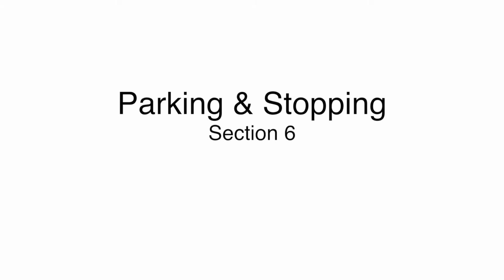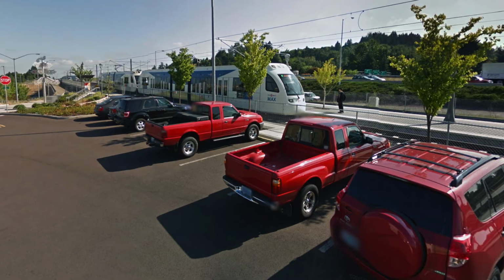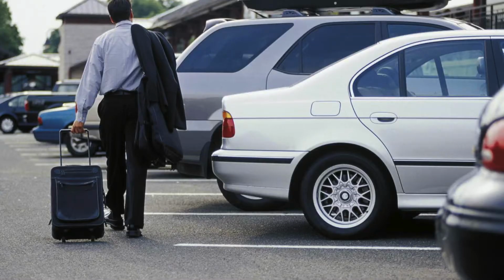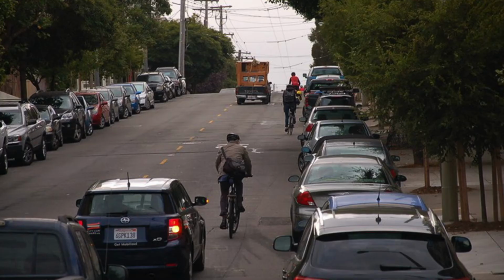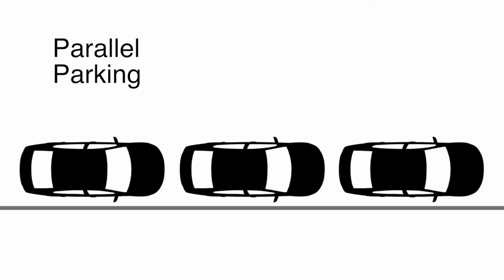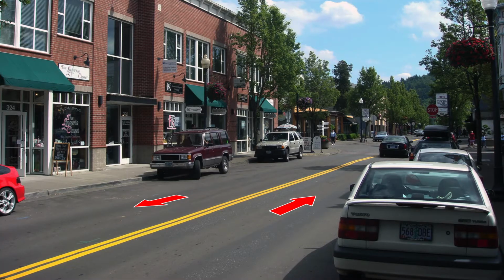Section 6. Parking and stopping. There are different types of parking. When leaving a parked or stopped position, check your blind spots and mirrors, and yield to all other traffic. Parallel parking. Park in the direction vehicles are moving in the lane.